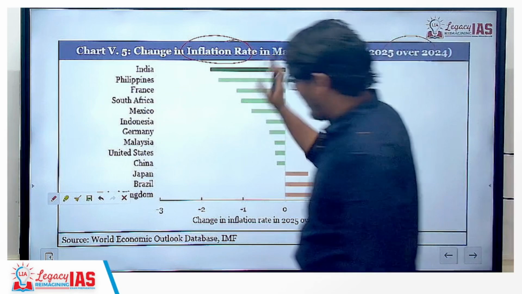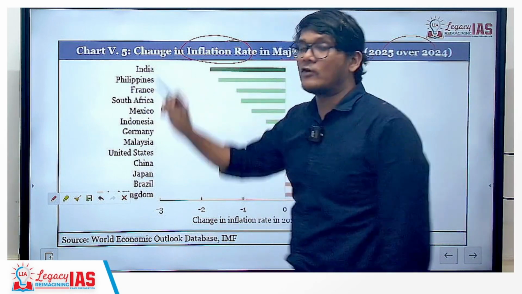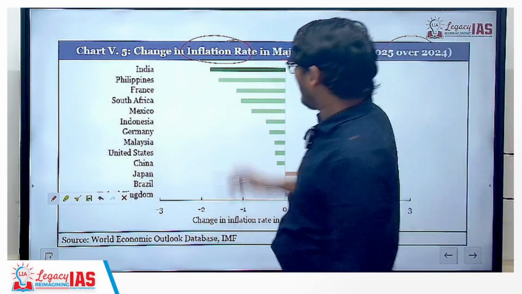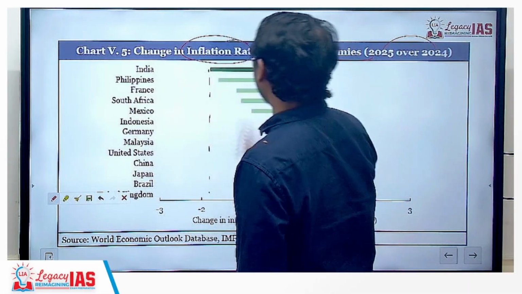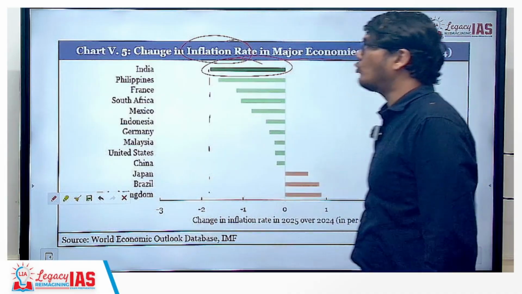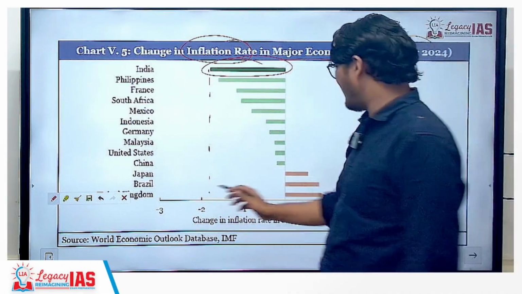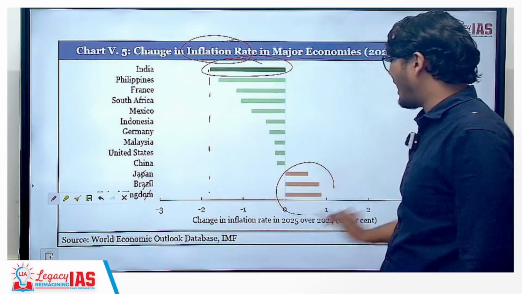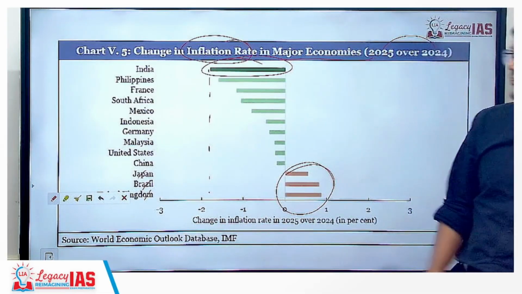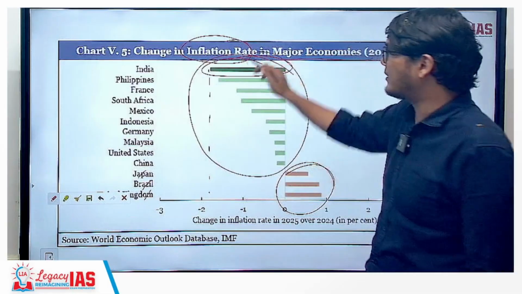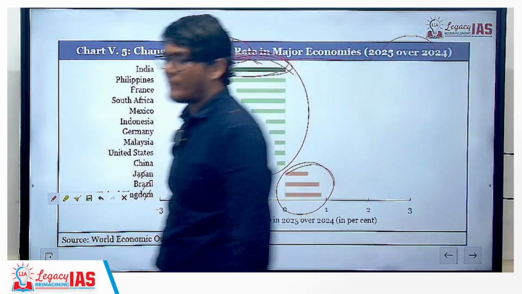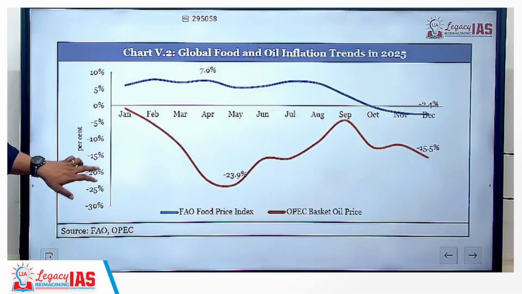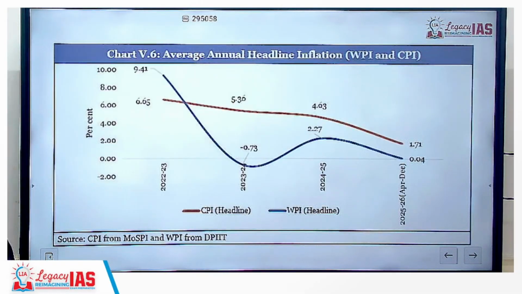So India has basically managed to change inflation, or you would rather say reduced inflation considerably. We have reduced inflation by about 2%, whereas certain other countries, let's say Japan, Brazil, United Kingdom, there has been an increase in the inflation. As far as major economies are concerned, India is the economy with the highest reduction in inflation. So that is again an important thing which you can remember for your exam.